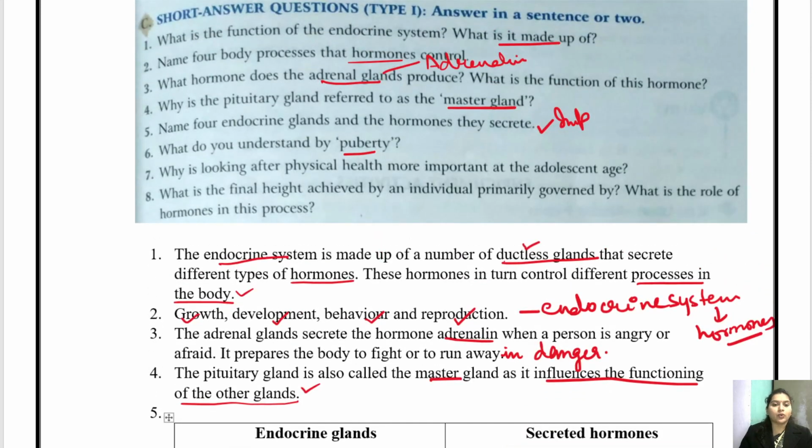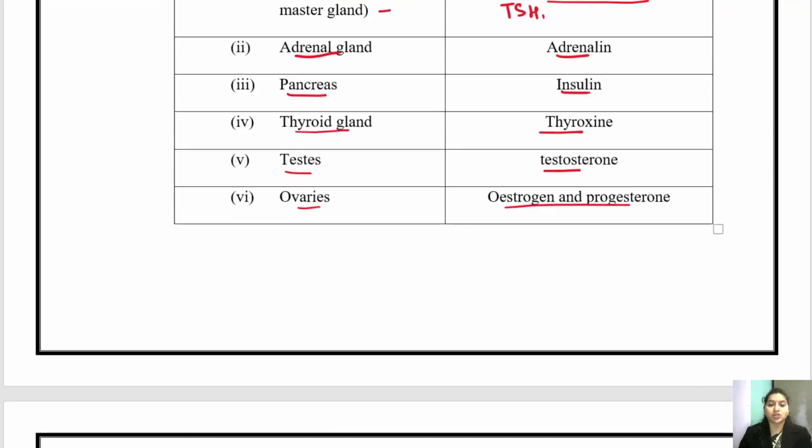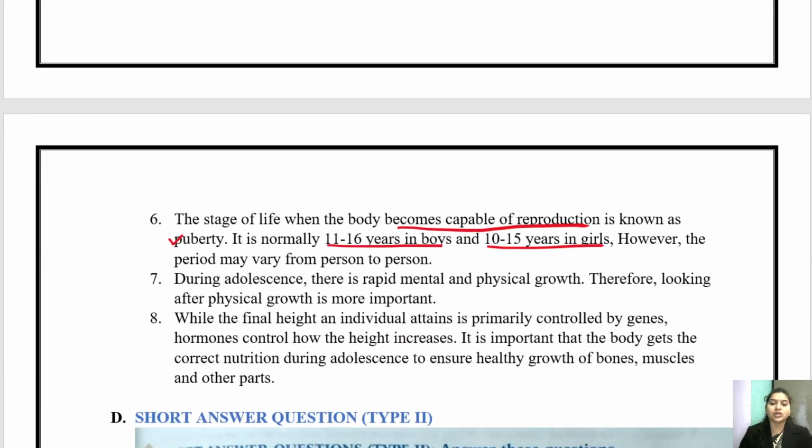Next, why is looking after physical health more important at the adolescent age? Why is more concentration given to physical health during adolescence? Because children, it is the adolescence age where the person gets fitted into what he does.